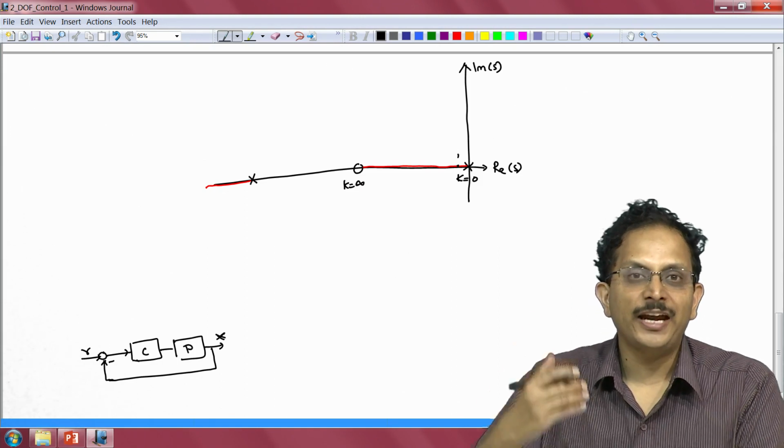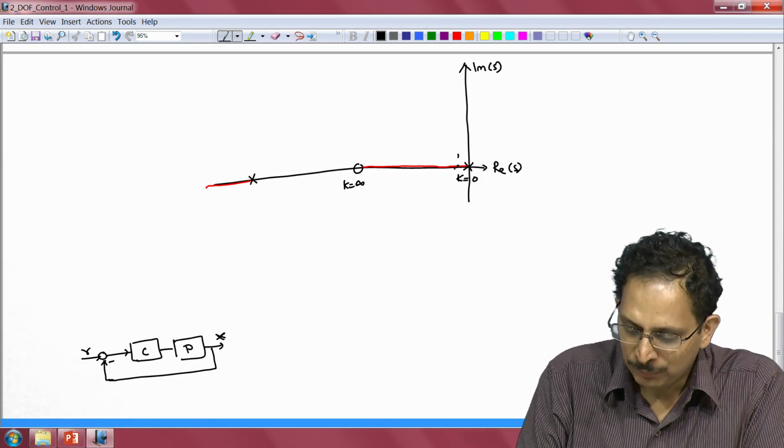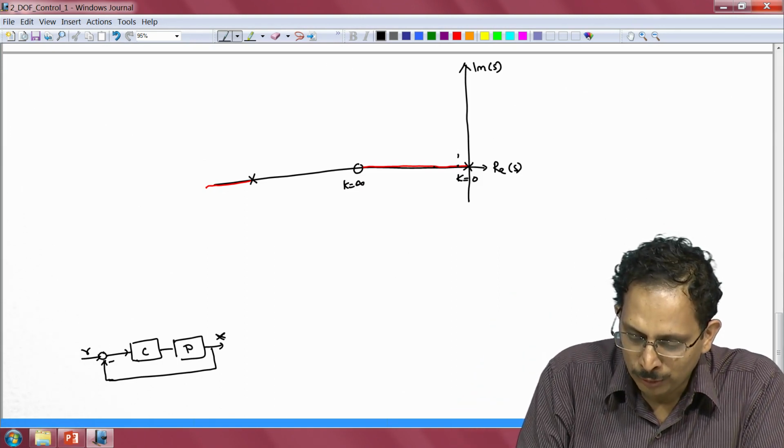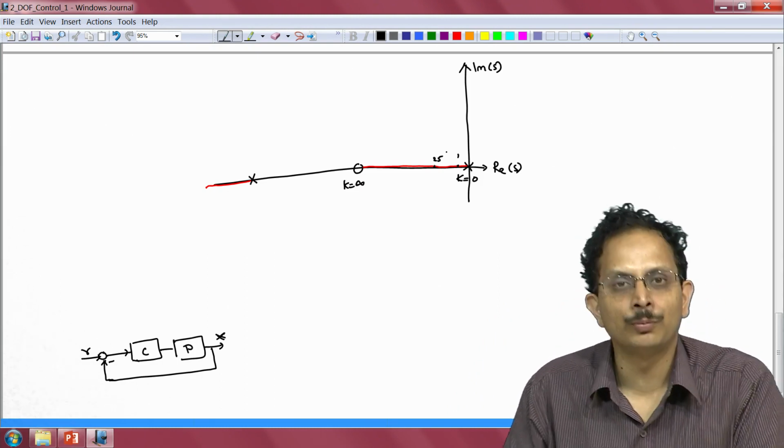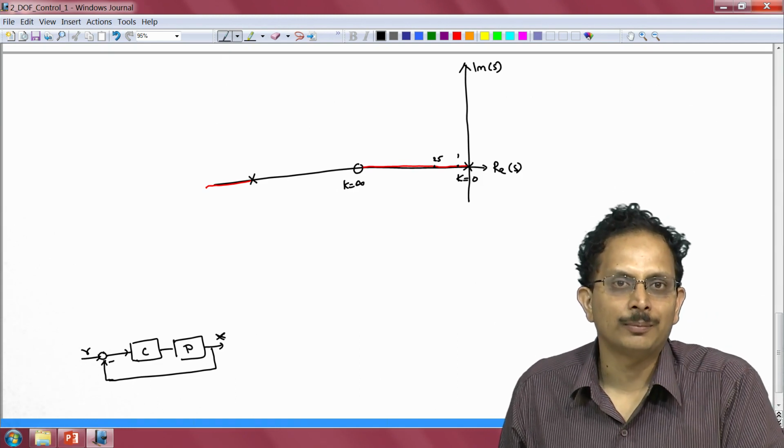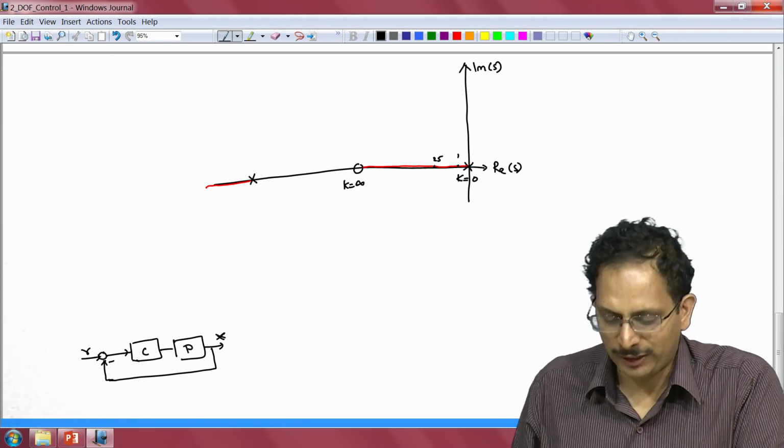If the plant's gain were to increase by a factor of 25, the closed loop pole will move to a new position somewhere here. So, this is the position at which the gain of the open loop system is 25.